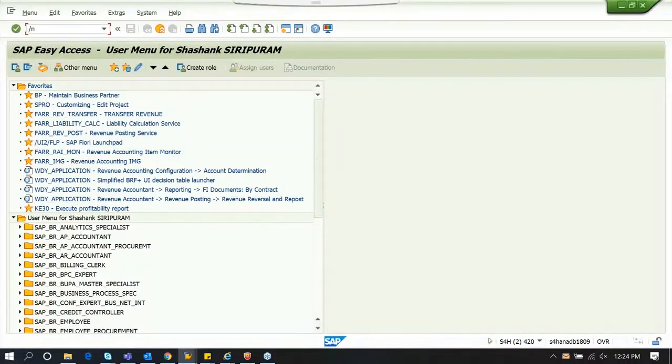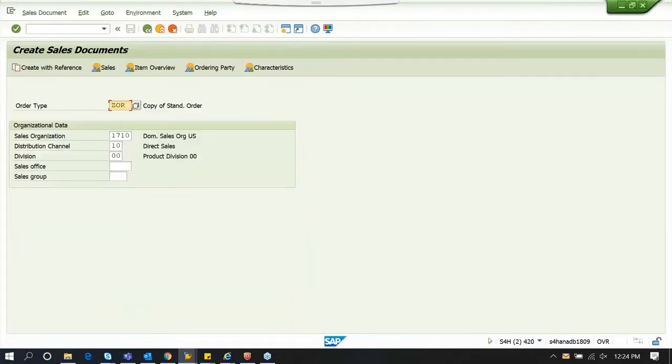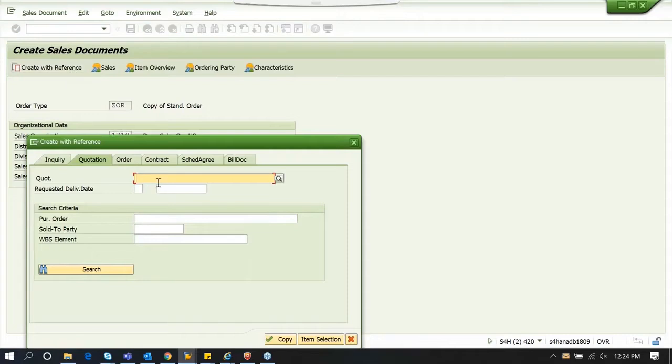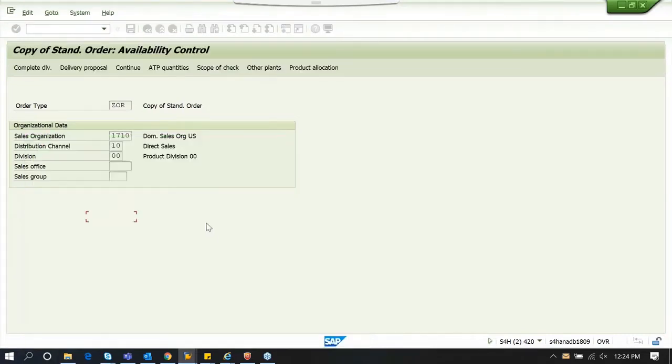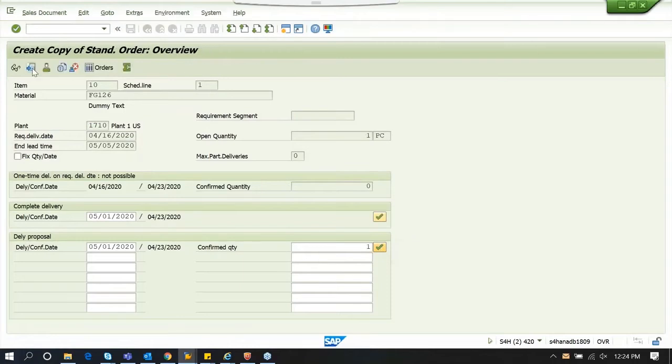Okay, so I'm going to start from creating a sales order to show you how the data flow happens between SD and RAR and COPA. So I'm going to create a sales order which contains two line items so that we can have two POBs in RAR. I'm going to use an existing sales order just to make things fast.